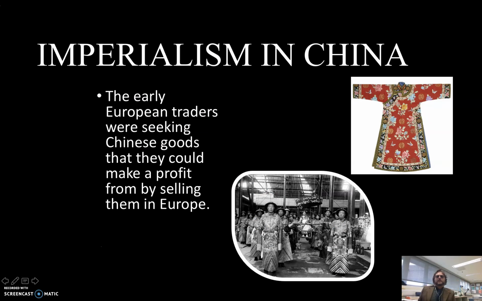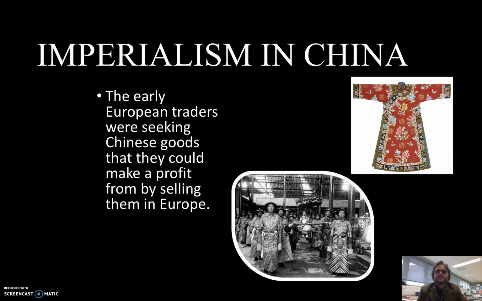So, imperialism in China. The early European traders were seeking Chinese goods that they could make a profit from by selling them in Europe, right? Those early traders loved tea, silk, porcelain, and other decorative items. But they really didn't have much that China wanted. They had gold, silver, precious jewelry, and they also had opium, which later, obviously, the Chinese would want, much to their own chagrin.